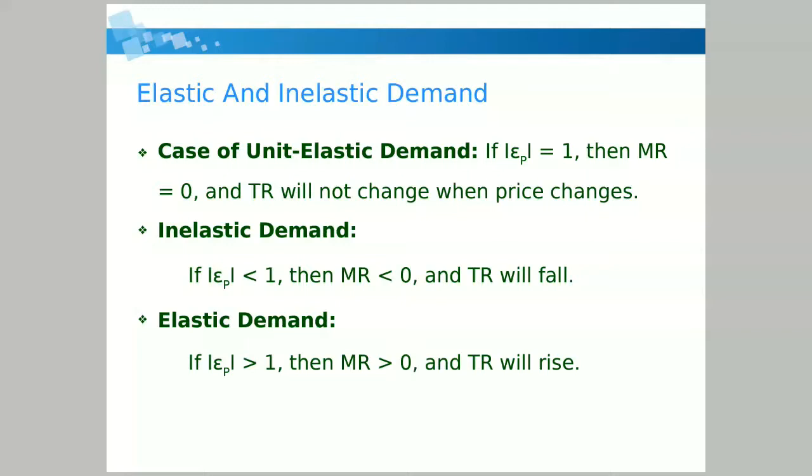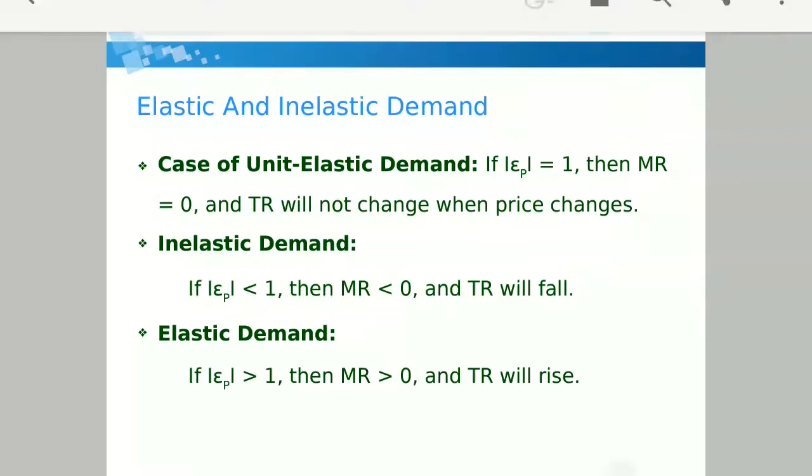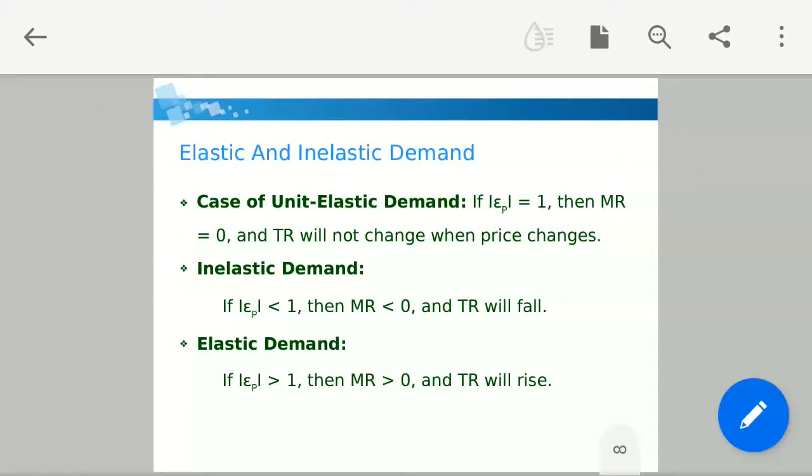This is known as the case of unit elastic demand. Then inelastic demand. Whenever your price elasticity is less than 1, your marginal revenue will be less than 0 and your total revenue will fall. And elastic demand: whenever your price elasticity is greater than 1, your marginal revenue will be greater than 0 and your total revenue will rise.